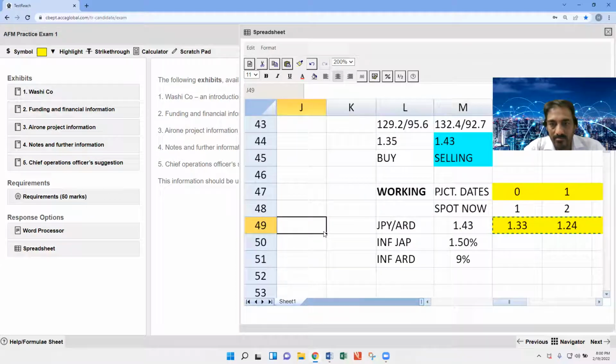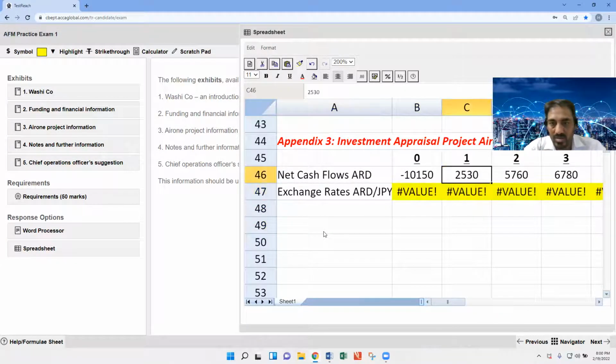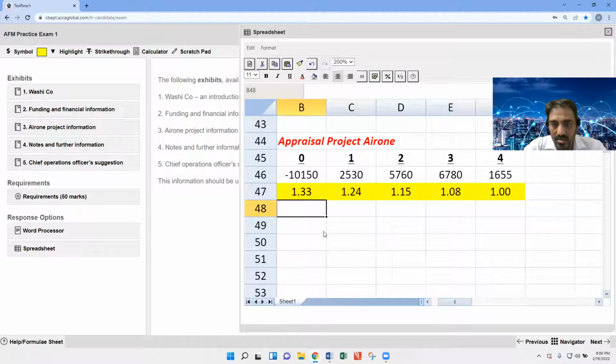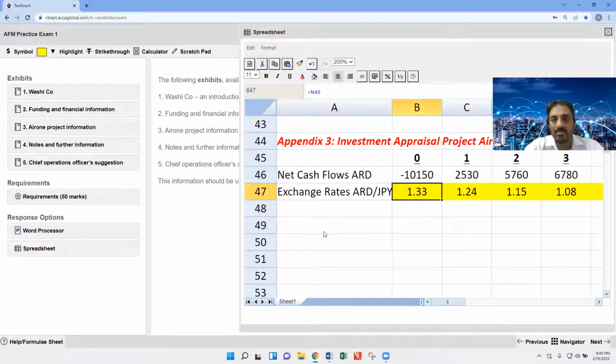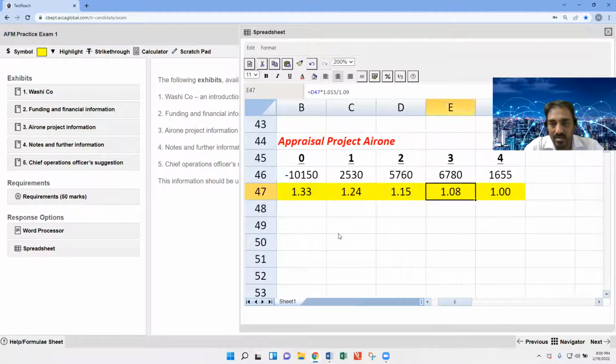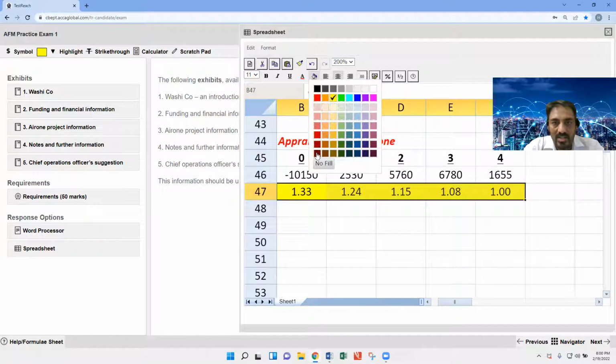Control C. And here we are taking the values equal to this one. So these are the rates now. So these are the exchange rates. Accordingly, that's what we have done.